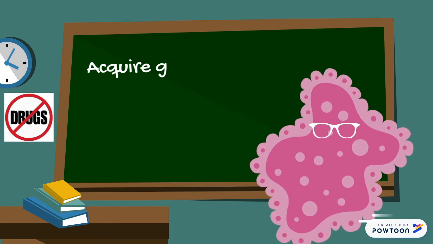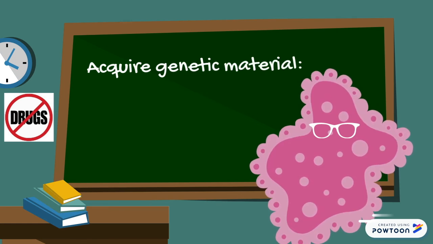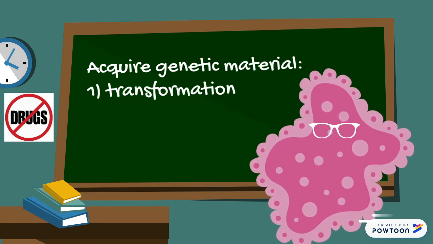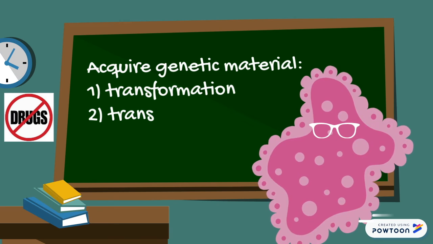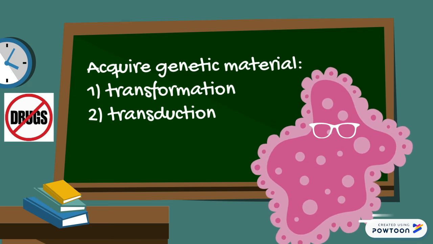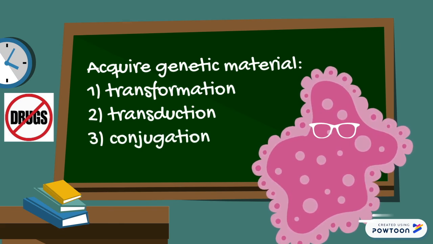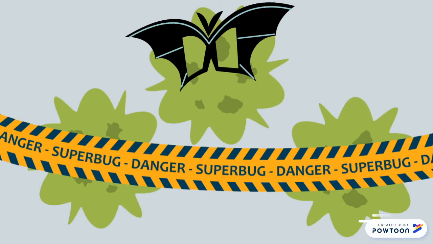Bacteria may acquire external genetic material through 3 mechanisms. First, transformation, or the incorporation of naked DNA into their genome. Second, transduction, a process where foreign DNA material is incorporated into a bacteria through a vector. Third, conjugation, a process by which there is a transfer of genetic material from one bacteria to another via sex pili. Superbugs are still a threat to us as humans, but for the bacteria, they are truly a benchmark of modern evolution.